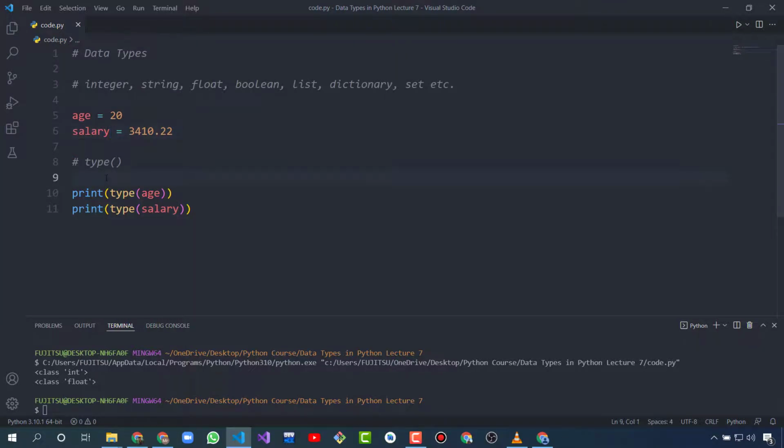A number that has no decimal number is an integer, but a number that has decimal points is called a floating number or floating data type. This is an integer, and this is a float.